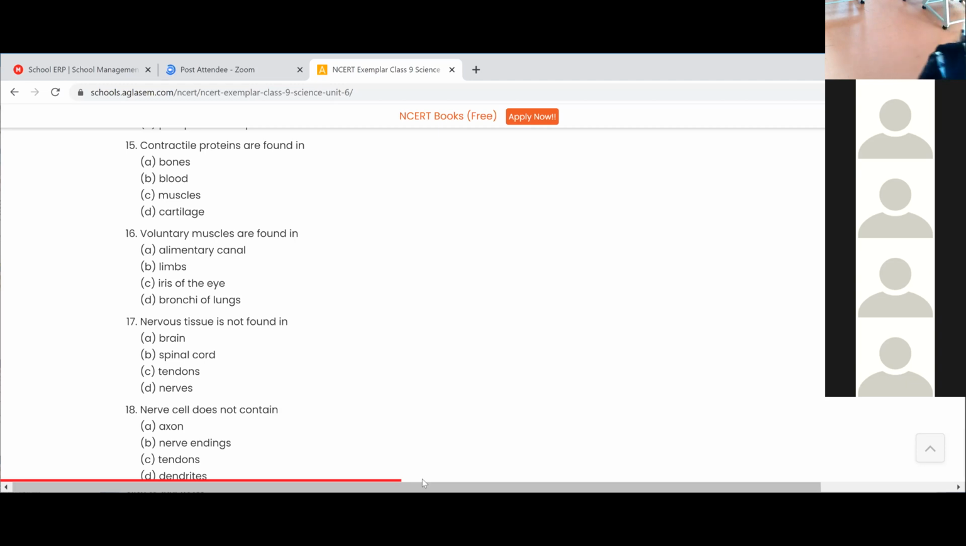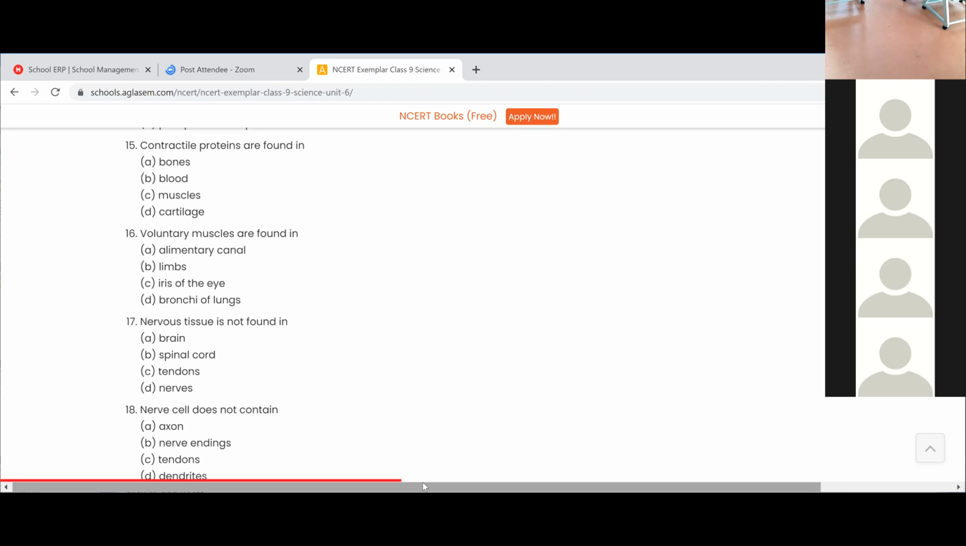And what is left? Which function can we do voluntarily? Voluntarily is nothing but which we can operate. Option B, ma'am, limbs. Voluntary muscles are found in limbs. Yes, good.